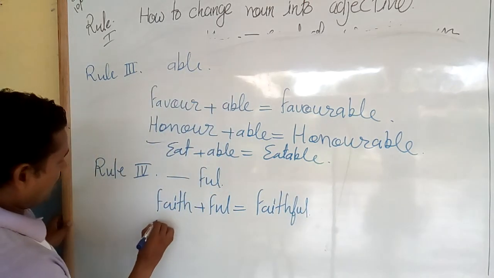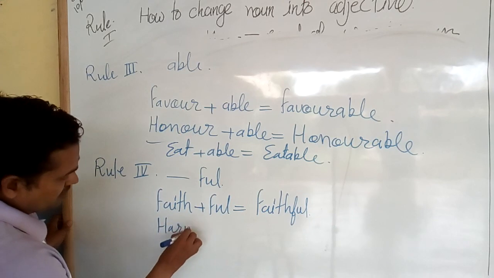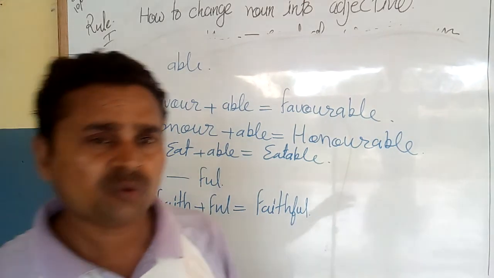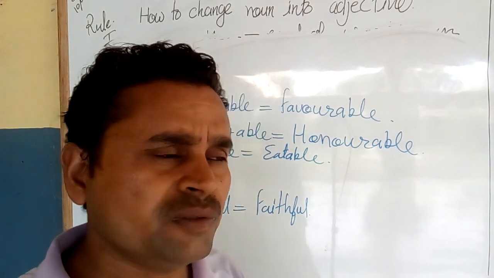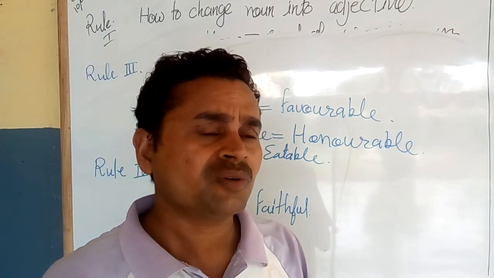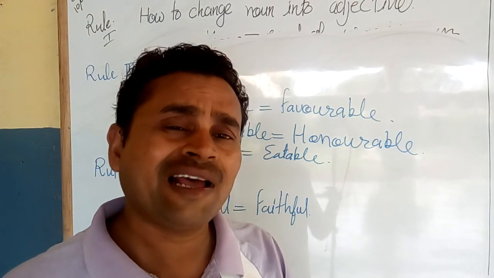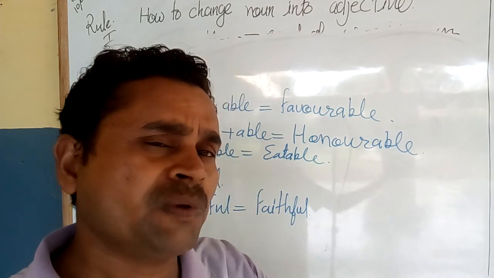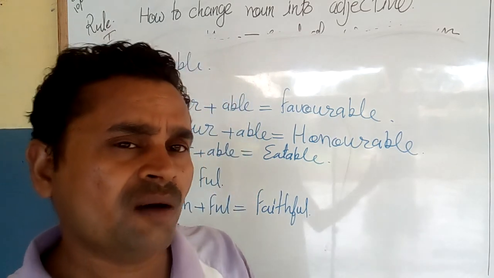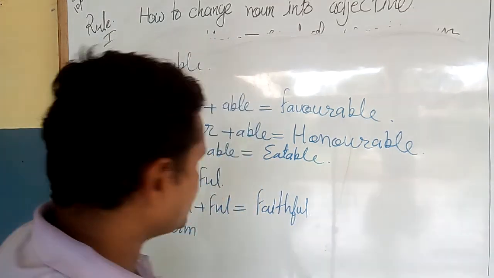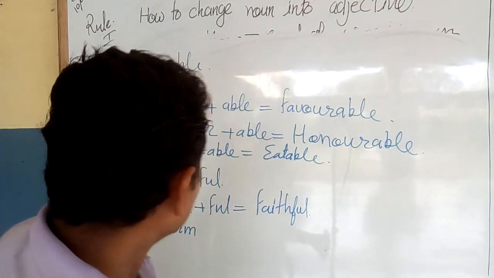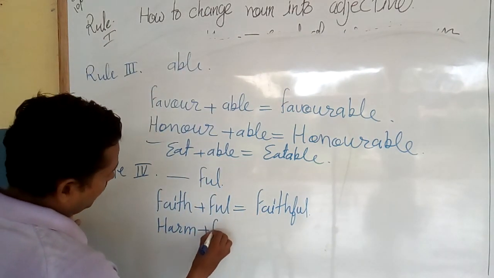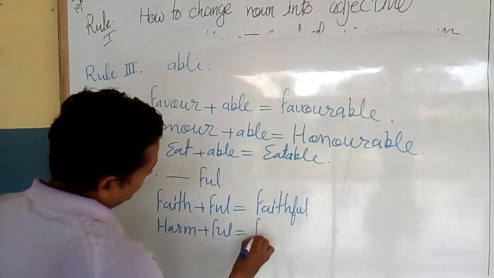And harm. Harm means to do something wrong to another person, to disturb other people. That is called harm. Harm is a negative word. You add full. It will be harmful.